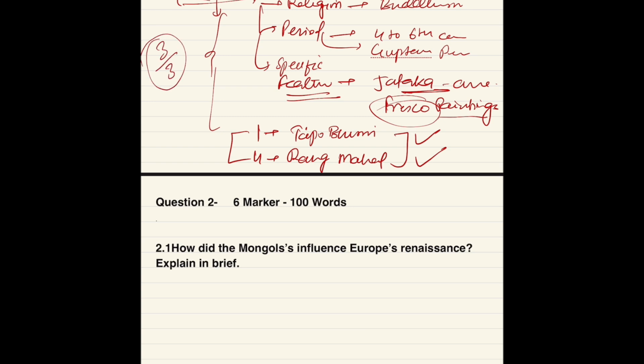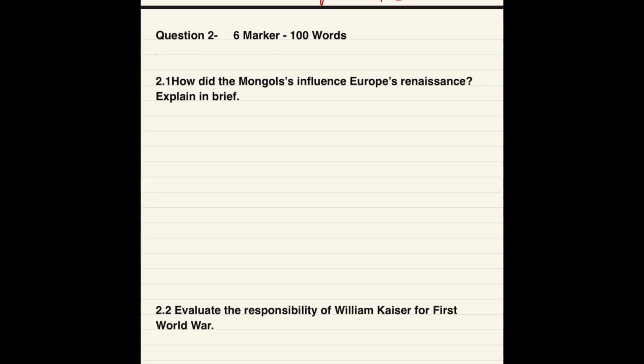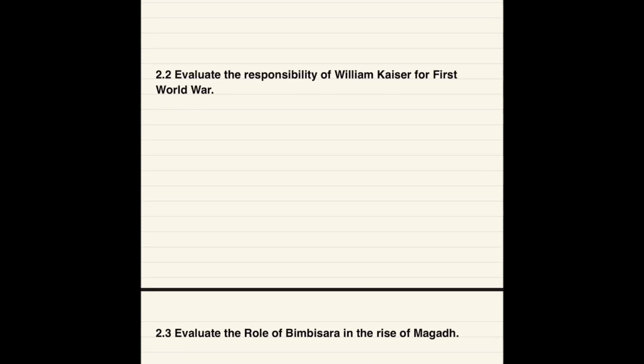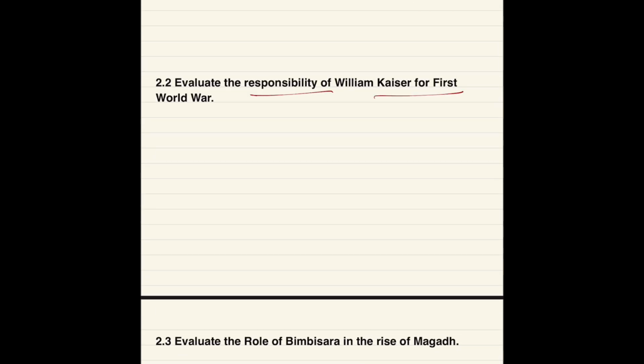So here the 3 marker questions end, and now we are moving to our next part, the 6 marker questions. The first question belongs to world history: How did the Mongols influence Europe's Renaissance? No need to discuss this question because it is not part of our syllabus. The second question, evaluate the responsibility of William Kessel, is also world history.